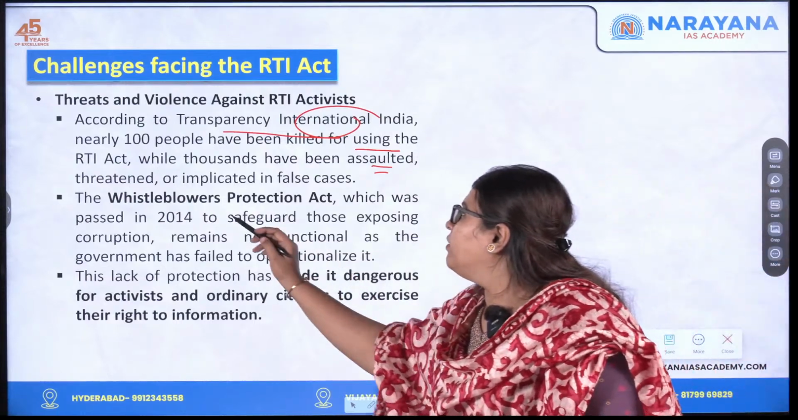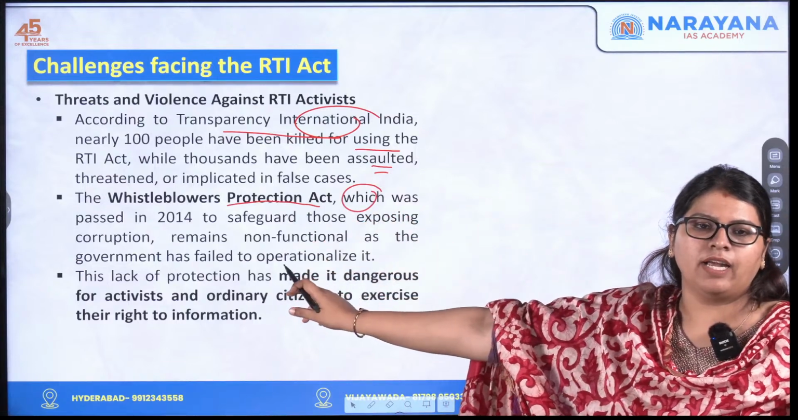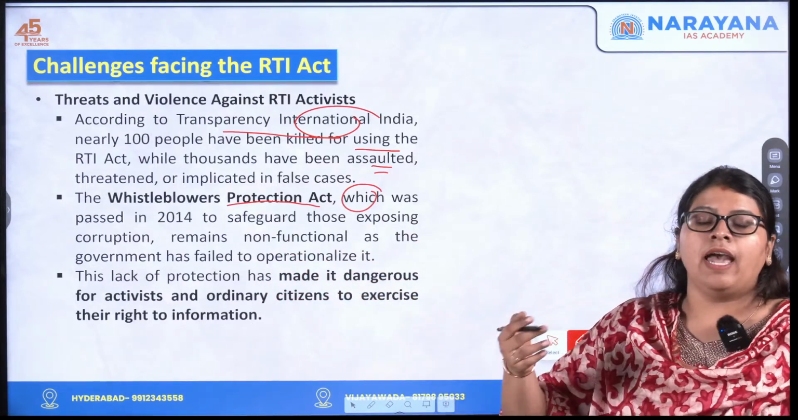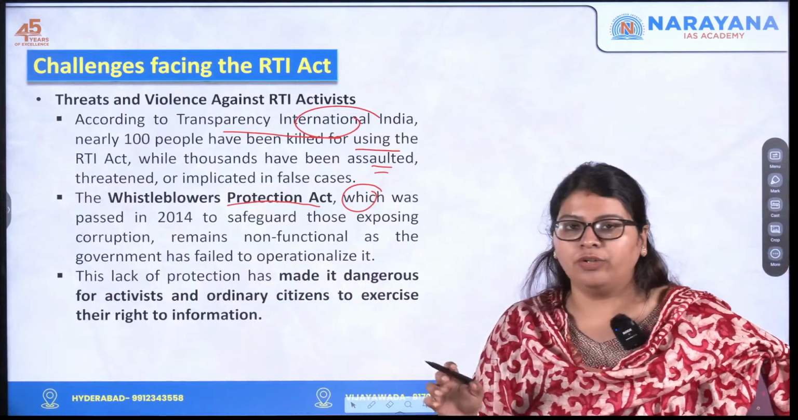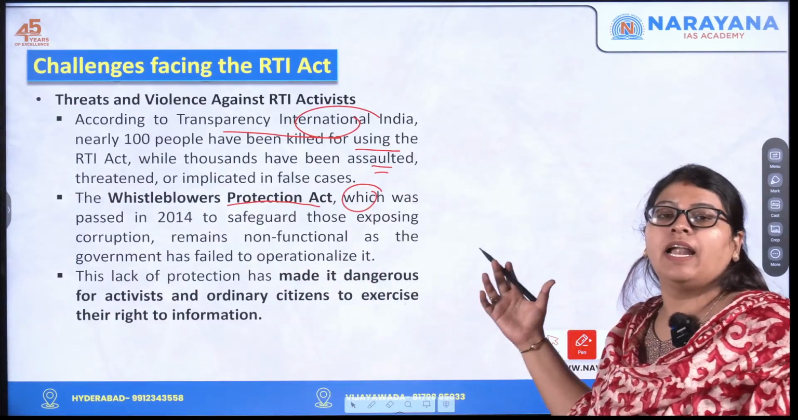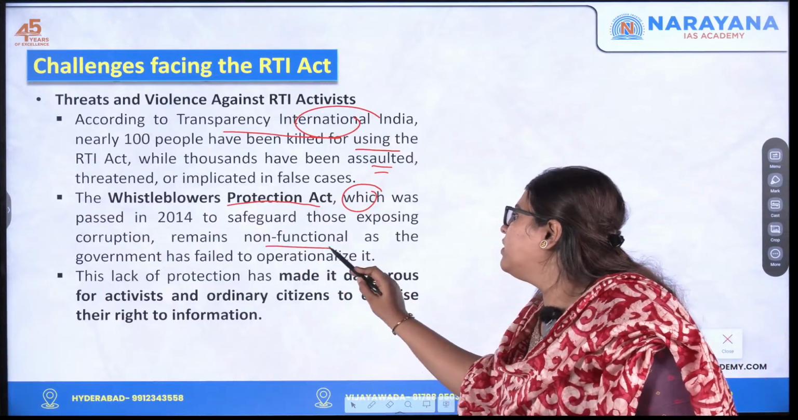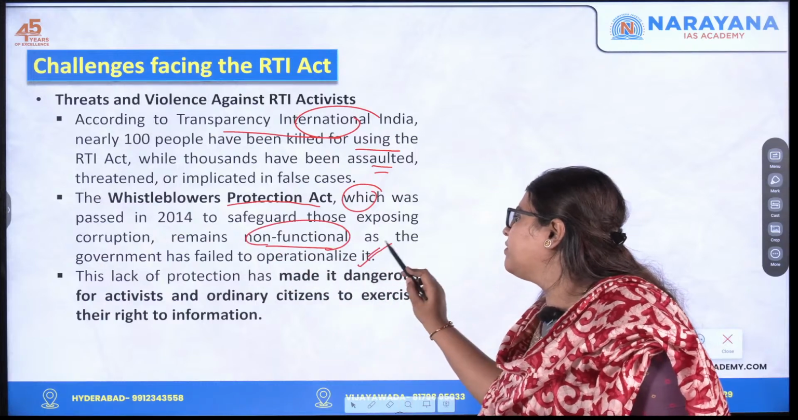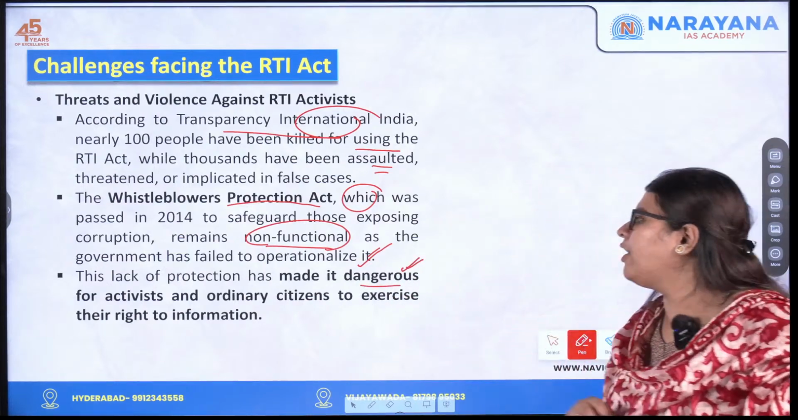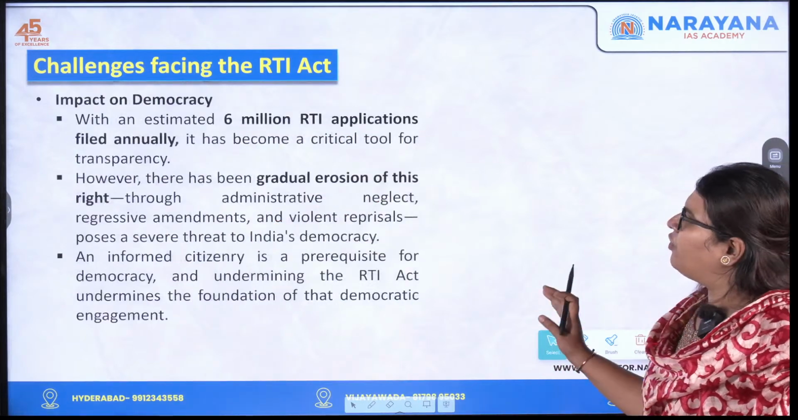Next one, if you see, the Whistleblowers Protection Act, this was actually passed in 2014. The mandate was that a whistleblower can expose corruption, and this act was brought in to safeguard the people who whistleblow, who bring out corruption as well as antisocial activities. What happened was, this act remains non-functional as the government has failed to operationalize it, and this lack of protection has made it dangerous for activists and ordinary citizens to exercise their right to information. So these are all very normal points.